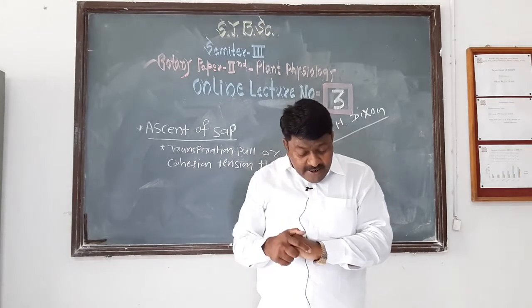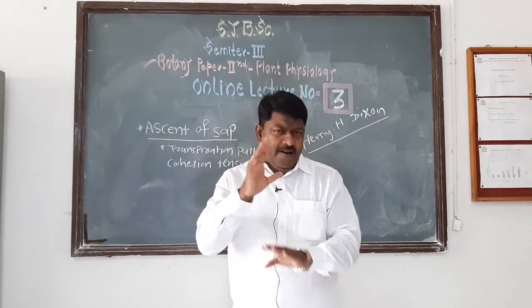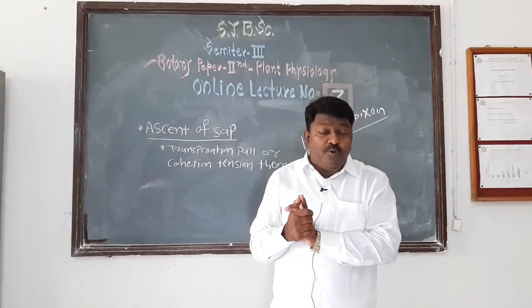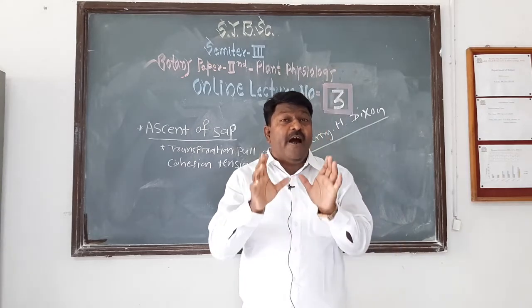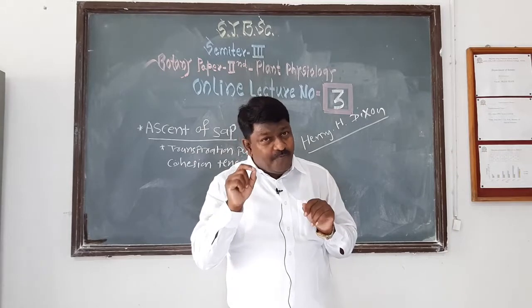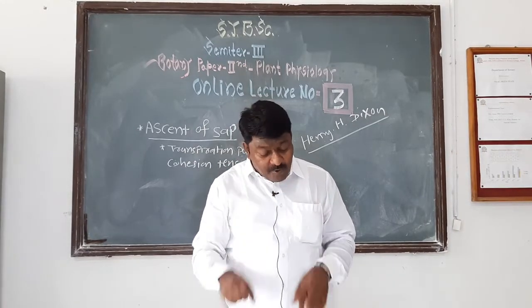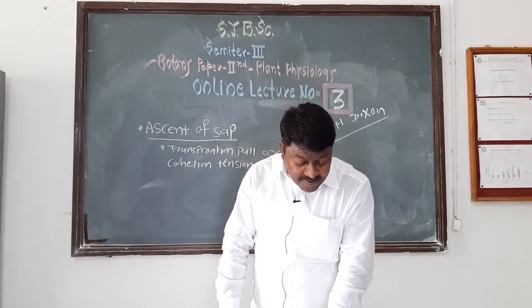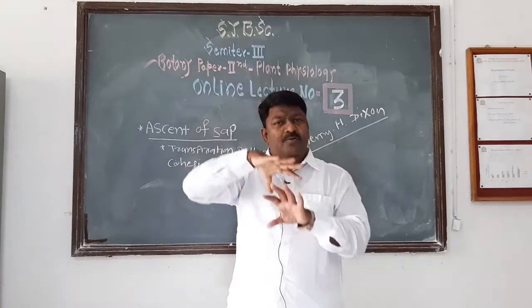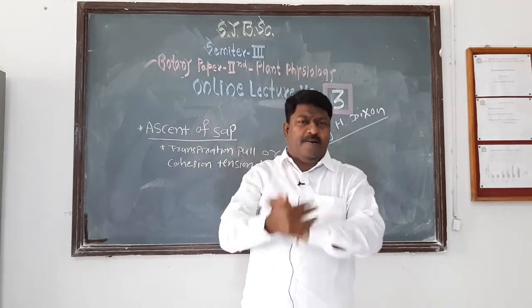Then the second feature is that this force is very high. The cohesive force is very high, about 350 atmospheres. Because of this, when a water column is formed, the water column never breaks. Understand? This is the second feature.